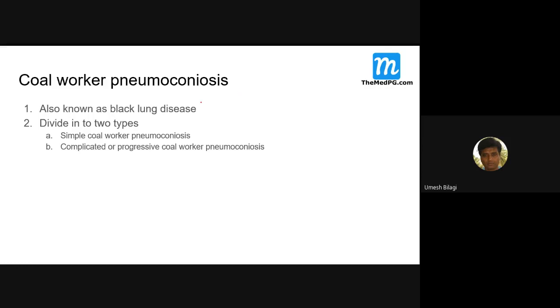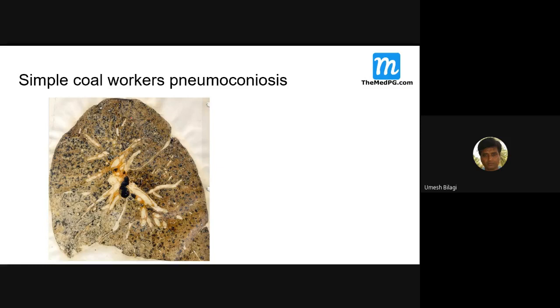Okay, coal workers pneumoconiosis. Those days, a lot of movies used to come with coal workers and coal and all that. It is also known as black lung disease. There are two types: simple and complicated, otherwise also called progressive. In simple, there is no fibrosis here.